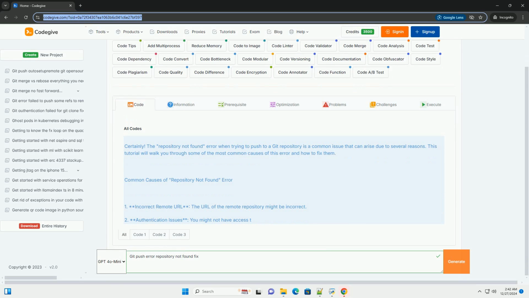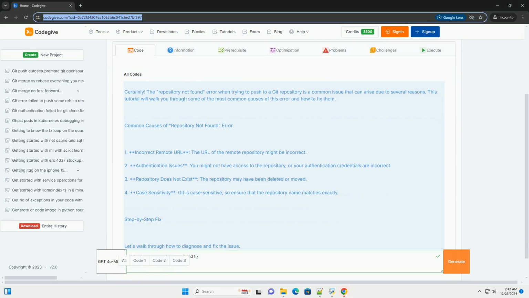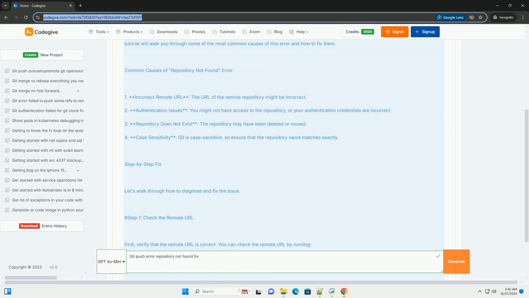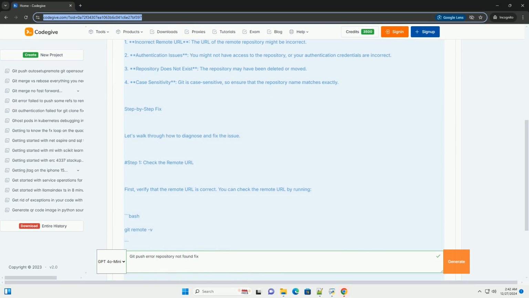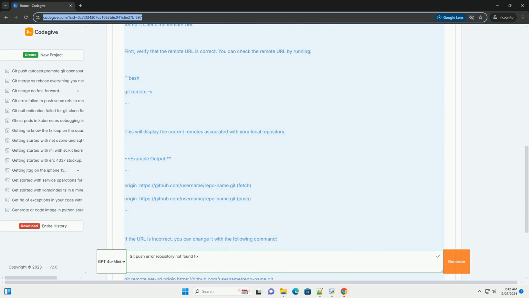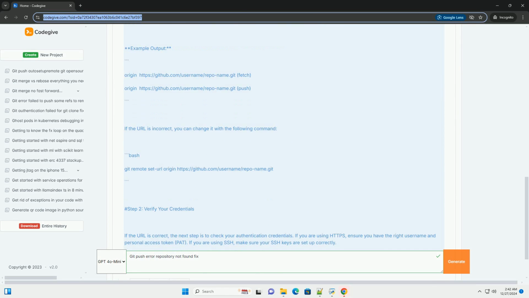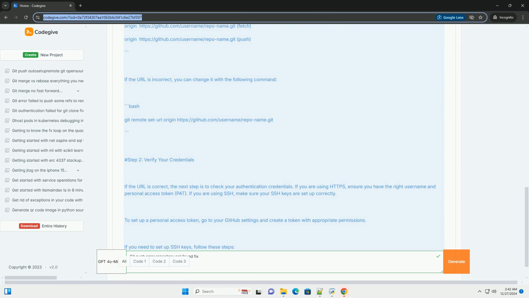Certainly. The repository not found error when trying to push to a Git repository is a common issue that can arise due to several reasons. This tutorial will walk you through some of the most common causes of this error and how to fix them. Common causes of repository not found error.